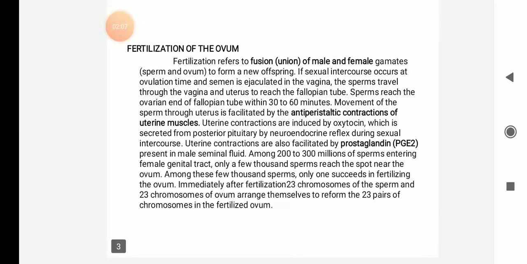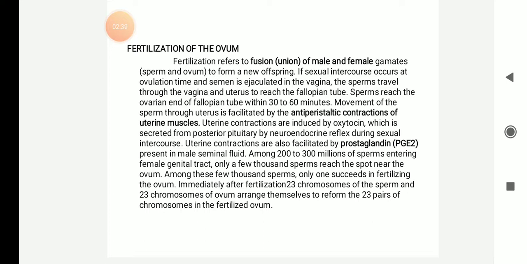So next is the fertilization of the ovum. Fertilization refers to the fusion or union of male and female gametes, that is sperm and ovum, to form a new generation or offspring. If sexual intercourse occurs during the ovulation time and semen is ejaculated into the vagina, the sperms will travel through the vagina and uterus and reach the fallopian tube. The sperms reach the ovarian end of the fallopian tube within 30 to 60 minutes after sexual intercourse.